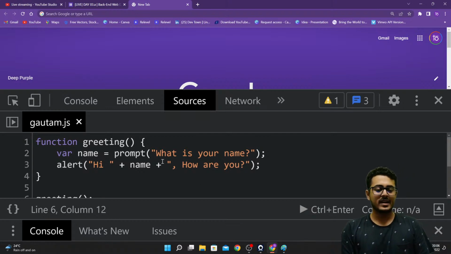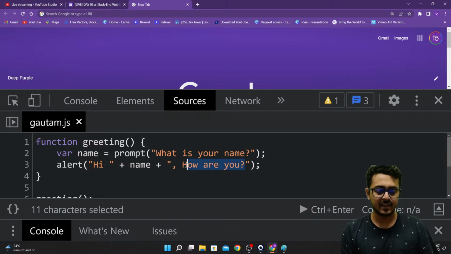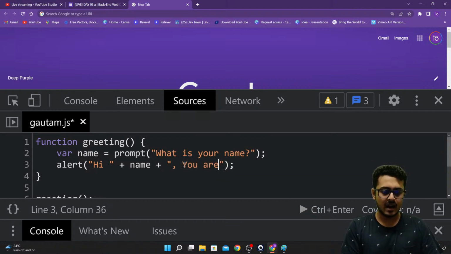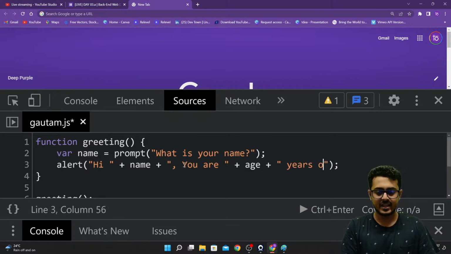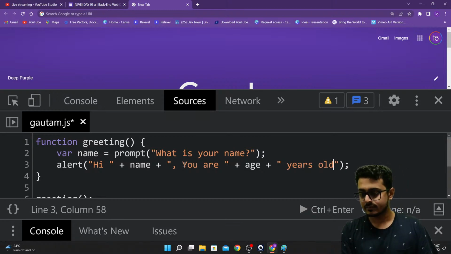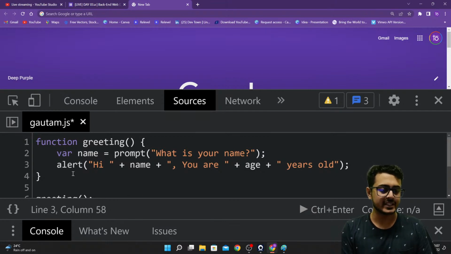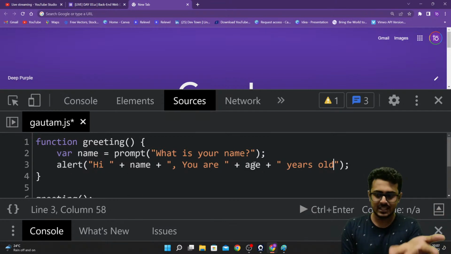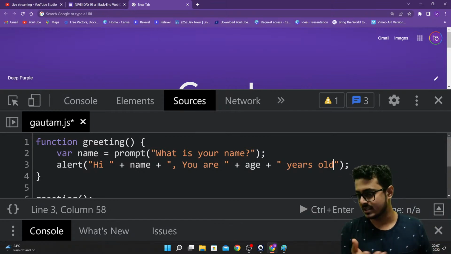We're having what is your name? Hi, name, and then we are having you are, age, plus years old. We are changing the code to this: alert, hi, name, you are this many years old.